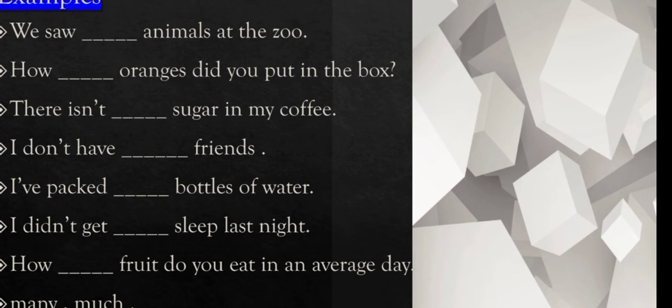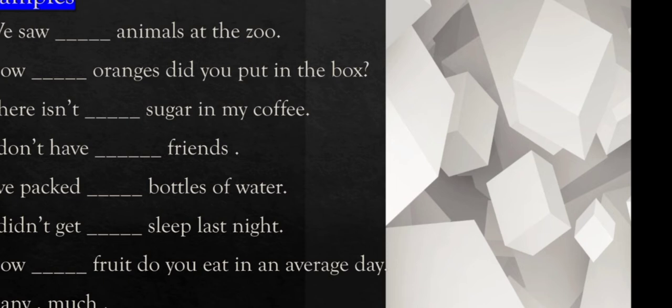The next is, I have packed dash bottles of water. I have packed many bottles of water or much bottles of water? I have packed many bottles of water. The next is, I didn't get dash sleep last night. So here we have to use much. So the answer will be much. I didn't get much sleep last night.